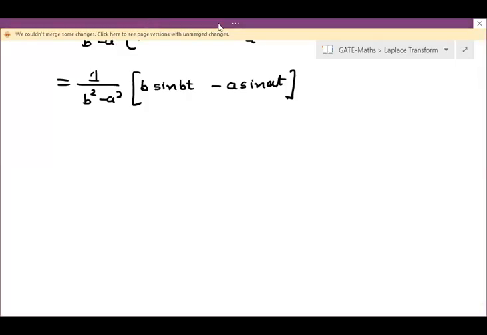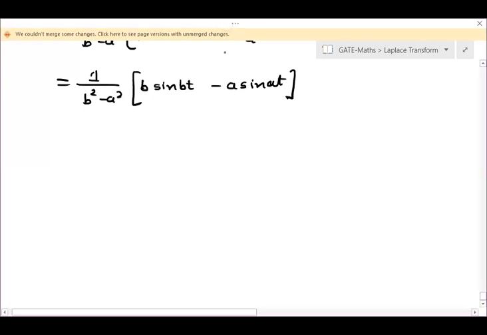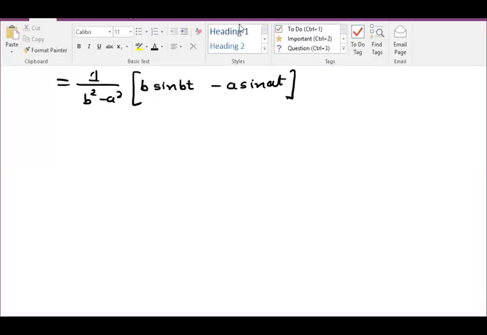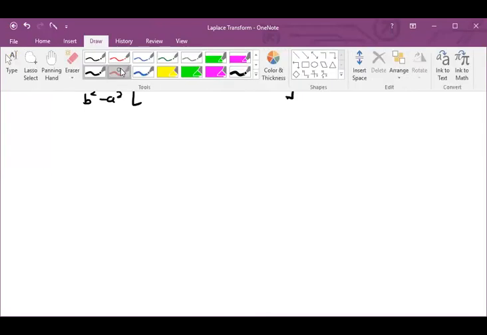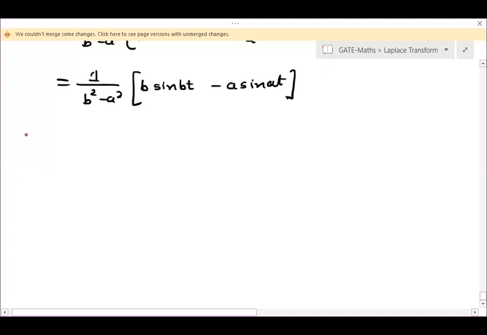Now, let us see the next question. This is a very important question: Laplace inverse of s upon (s square plus a square) whole square.